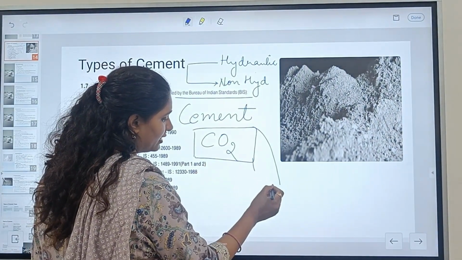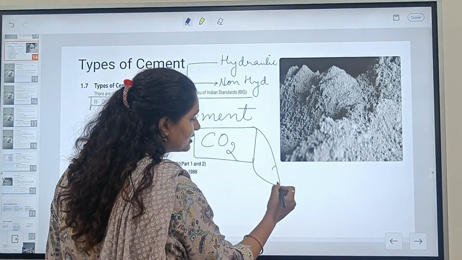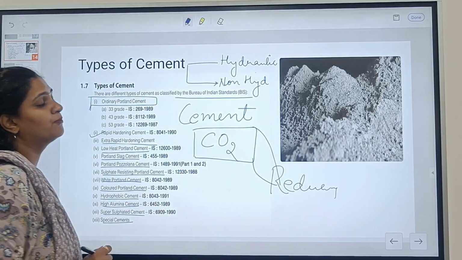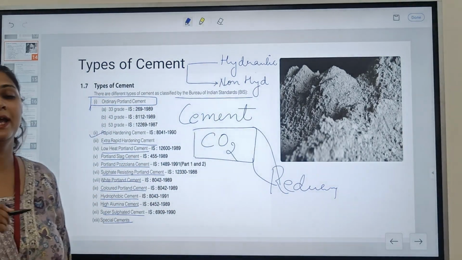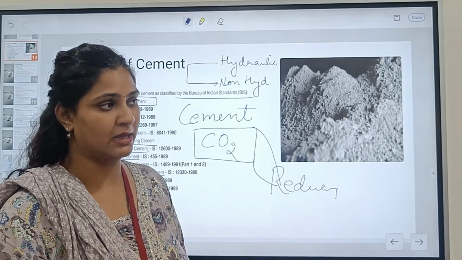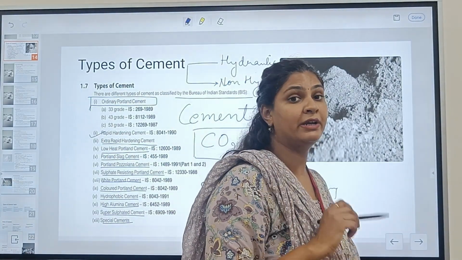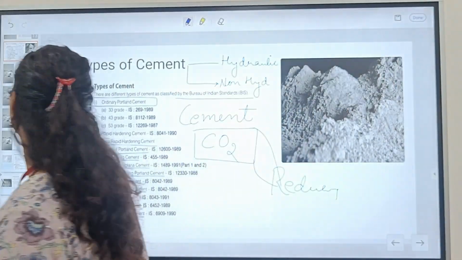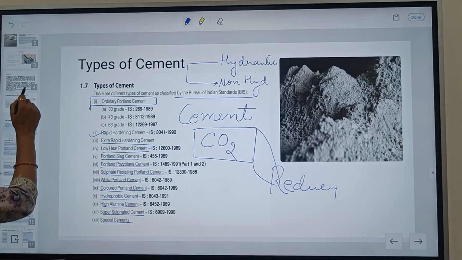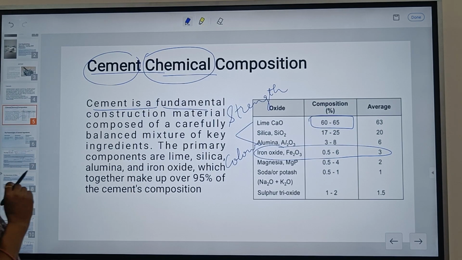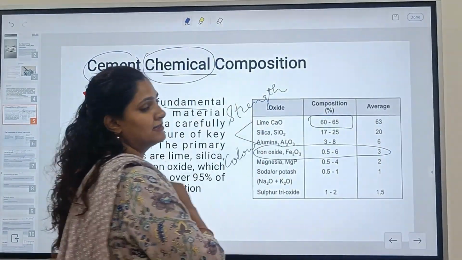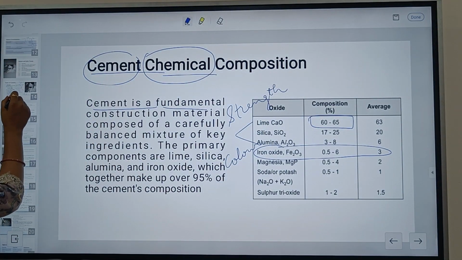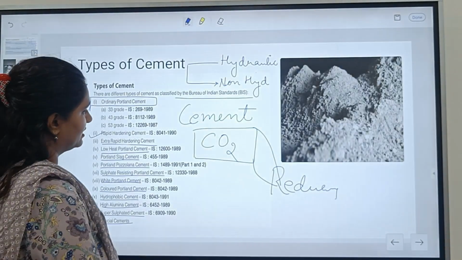But we all are trying to reduce the CO2 emissions by using different types of materials which have high content of alumina and silica, because as we have already covered in the slides, in the chemical compositions of the cement, it has a high content of alumina and silica. So that is the major role of alumina and silica in the cement.